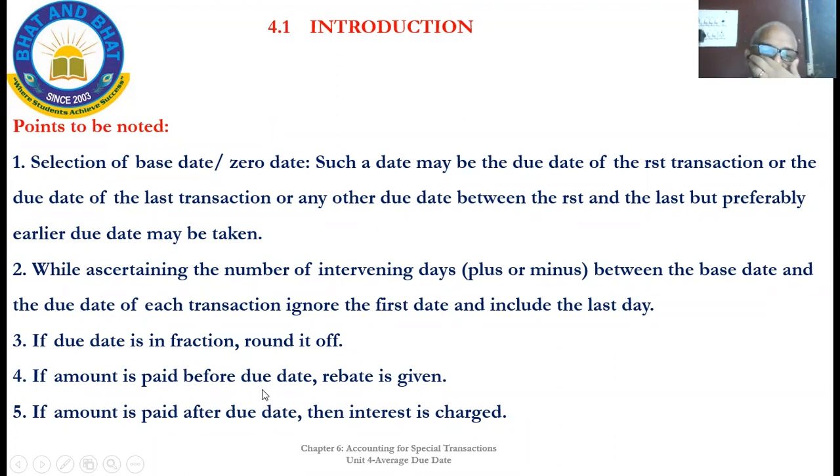If the amount is paid before the due date, rebate is given. It is everywhere before the maturity. If payment is made early, rebate will be given. If the amount is paid after the due date, interest will be calculated. That is how we will do it in question solving. You will see that. Take the photo.